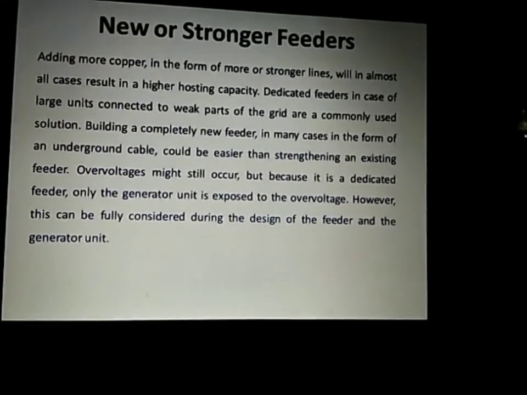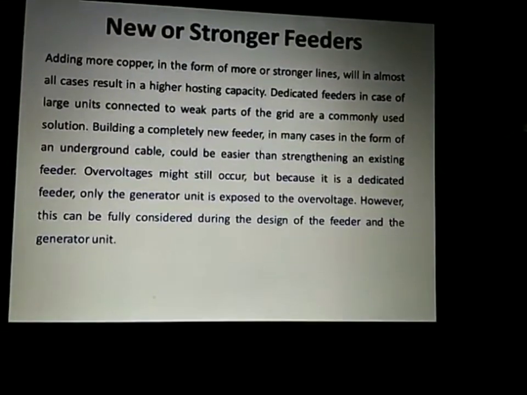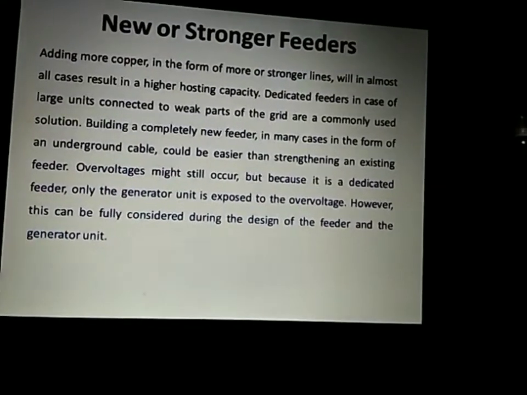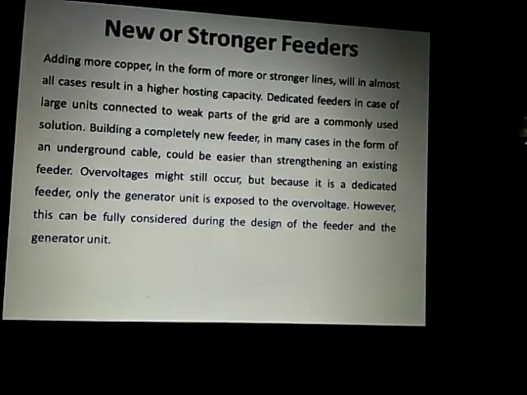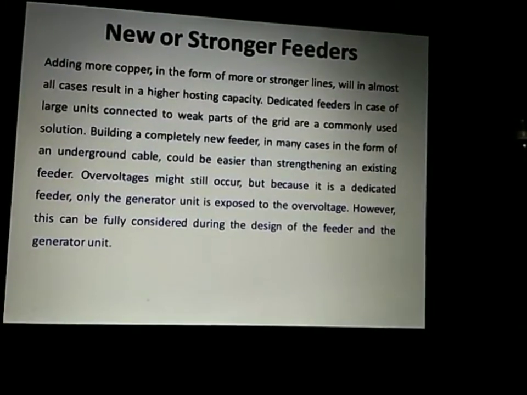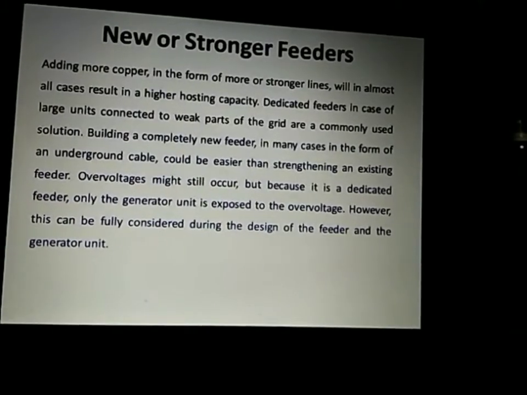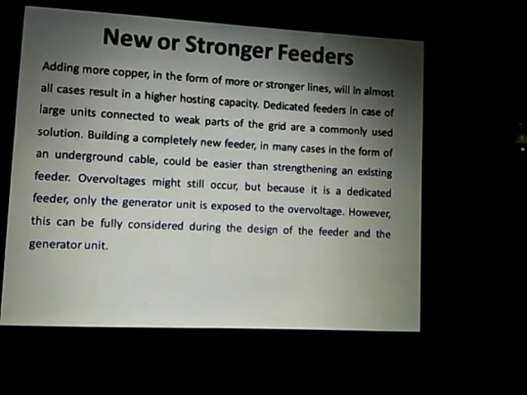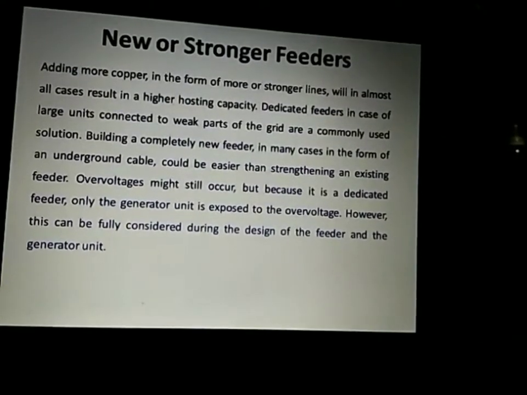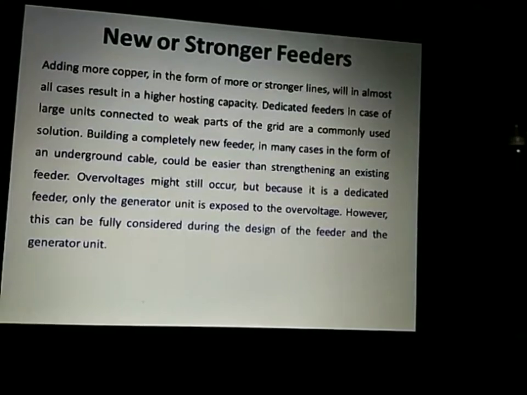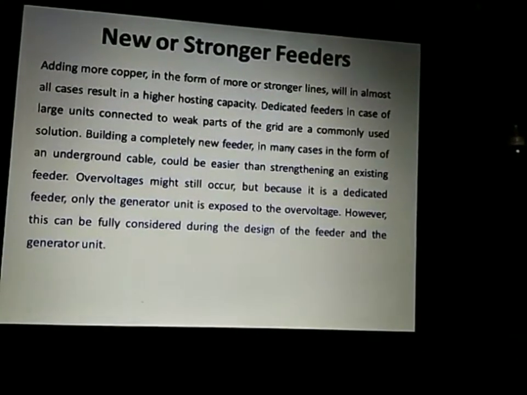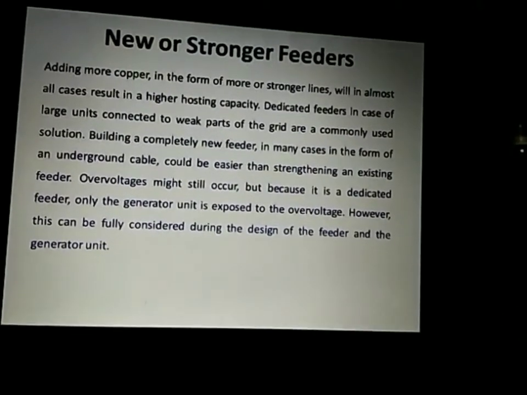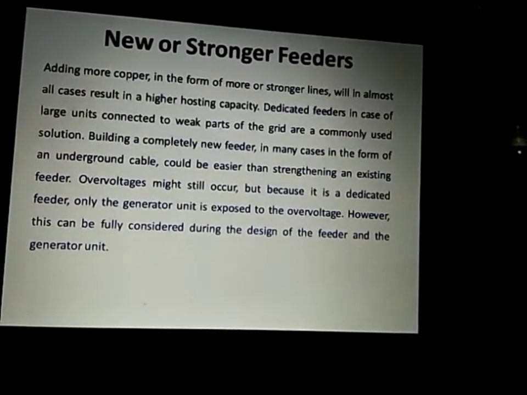So new or stronger feeders, adding more copper in the form of more or stronger lines, will in almost all cases result in higher hosting capacity. Dedicated feeders for large units connected to weaker parts of the grid are commonly used for this solution. Building a completely new feeder, in many cases in the form of underground cables, could be easier than strengthening an existing feeder.